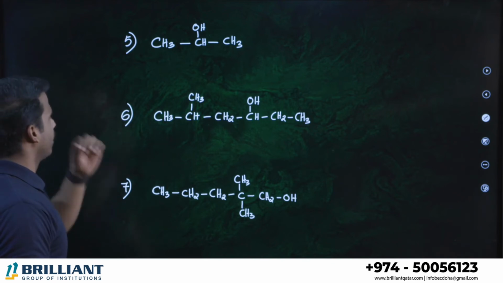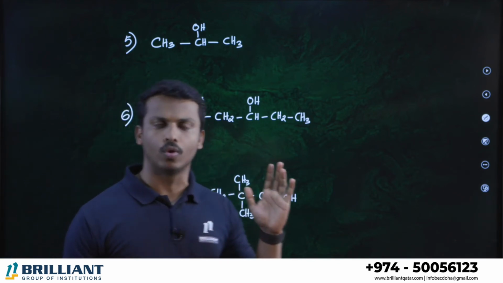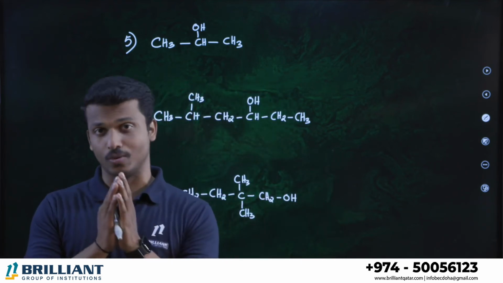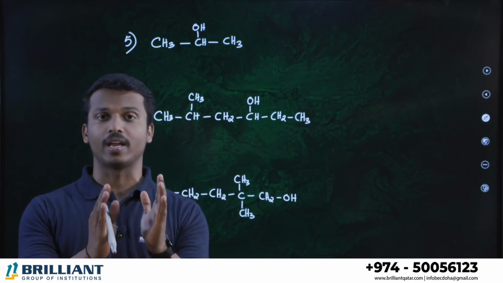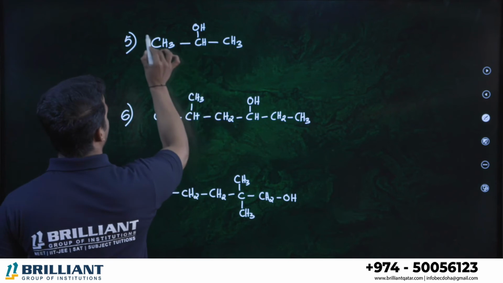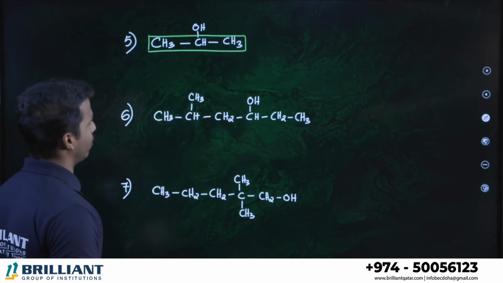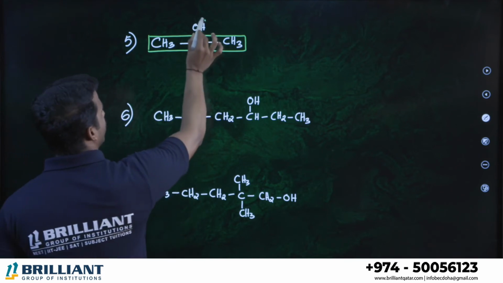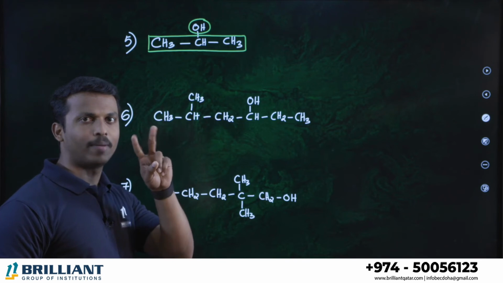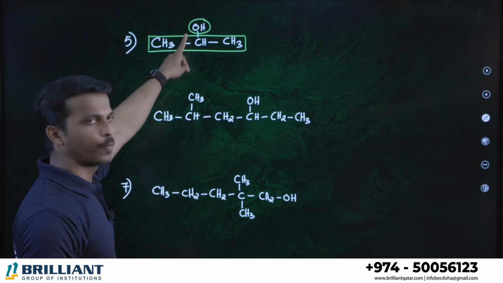Question number 5. Dear all of you, follow the rules. Every compound, just follow the rule by looking at the structure or the expanded form. You don't need to worry about that. Confidently we can approach the question. Select the longest chain. 1, 2, 3. Total there are 3 carbon in the parent chain. Prop is the parent chain. Where is your functional group? Here it is. After that, second step, number the parent chain in which the main functional group is alcohol.